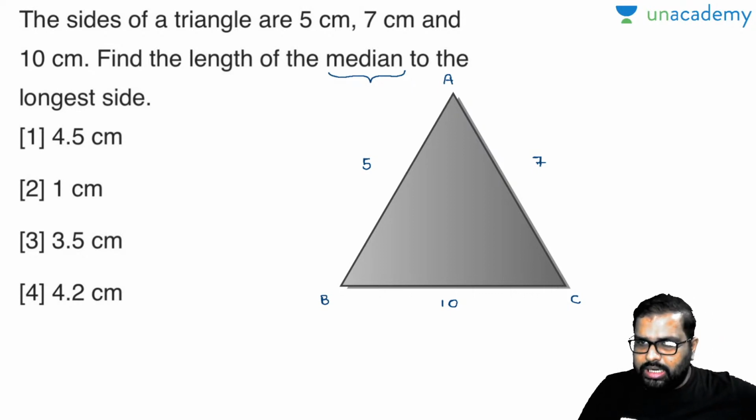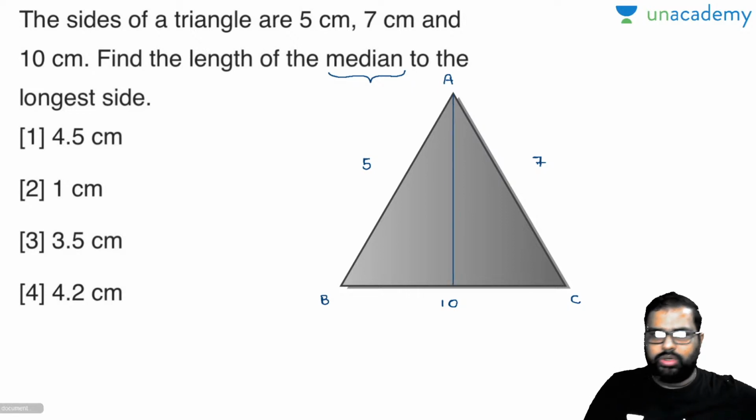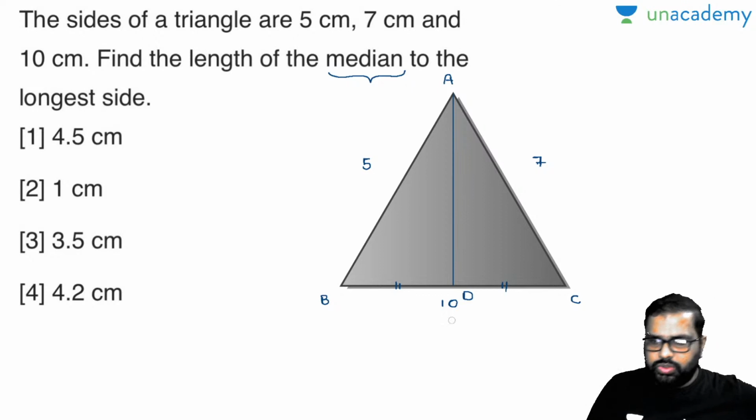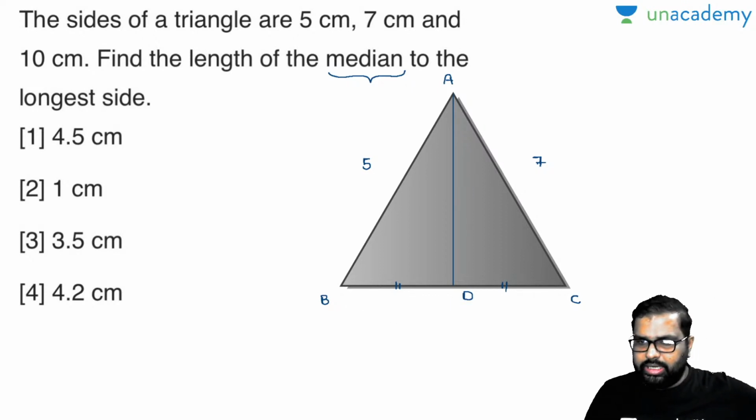Is this the median towards the longest side? Yes, this is the median towards the longest side, and I'll take this as D. This median will divide the base into two equal halves. Everybody knows this is 10, so I'll write 10 here. So this will be 5 and this will be 5. Now how to find this AD value?